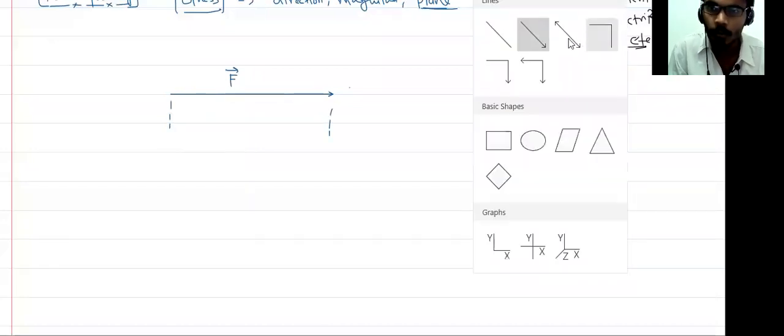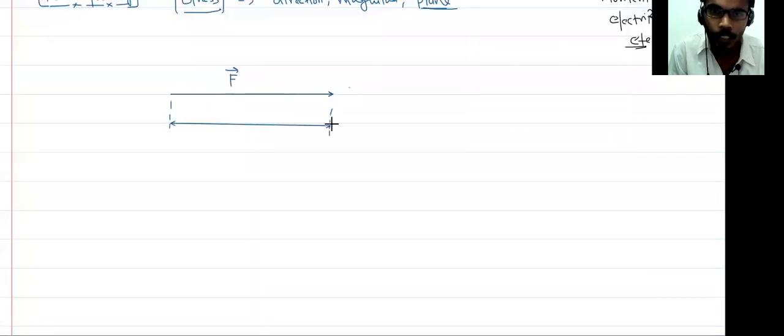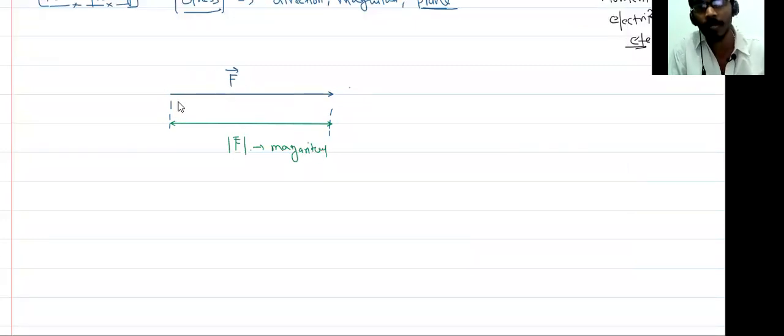The length of this arrow is called the magnitude of this vector. Any vector is represented by an arrow, and the length of this arrow is known as the magnitude. So that is the magnitude of this force.